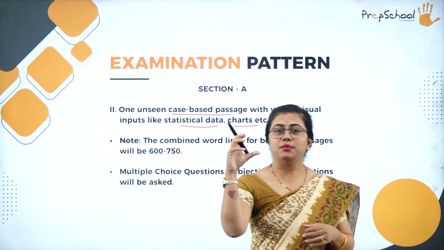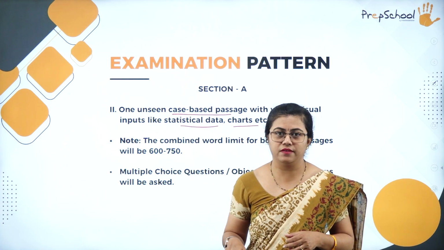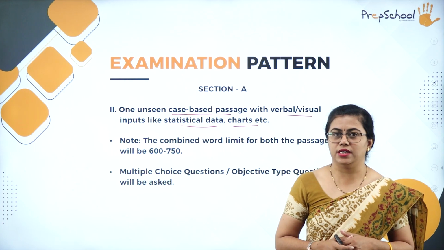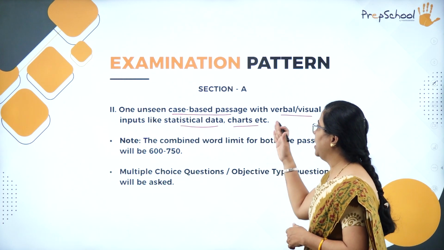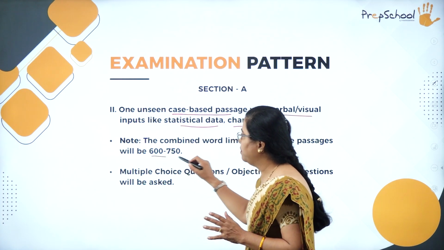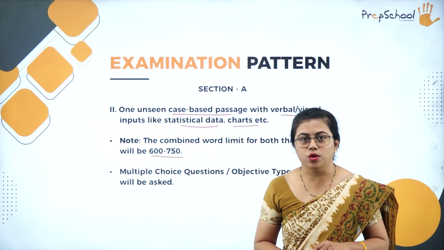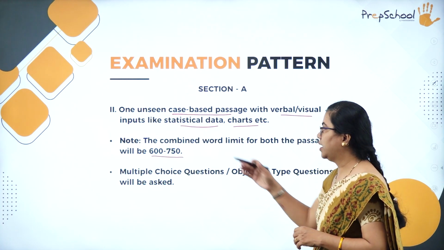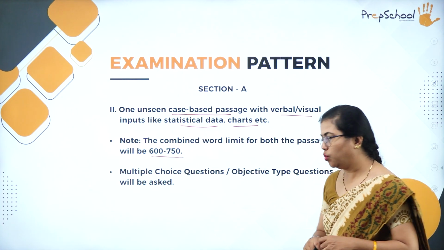Facts in the sense, some verbal inputs will be given to you. Based on that, you need to read the passage and understand this. So there will be 2 passages, and please keep in mind both the passages come up to 600 to 750 words only. So the combined word limit will be around 600 to 750 words.